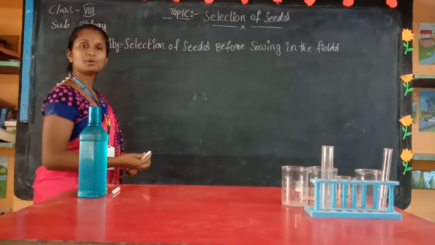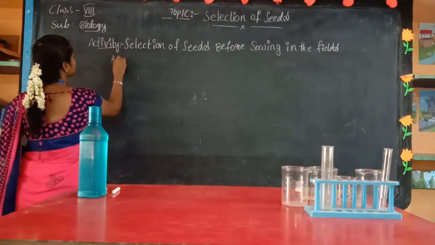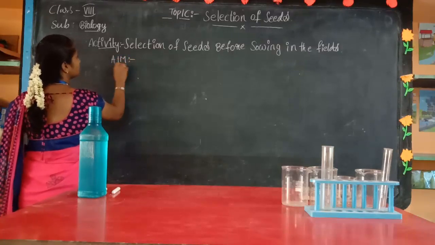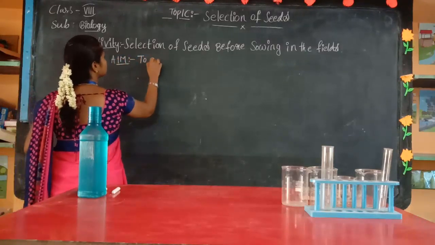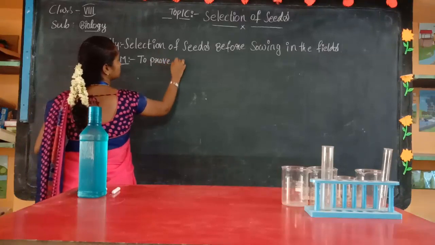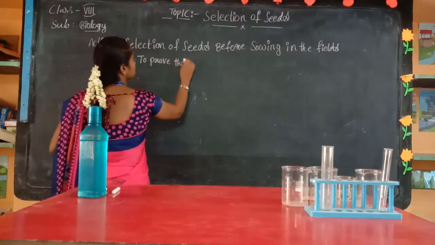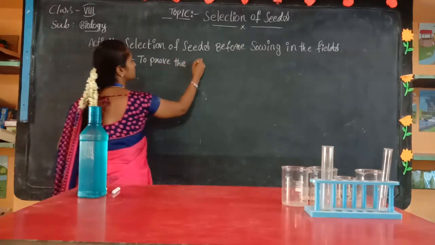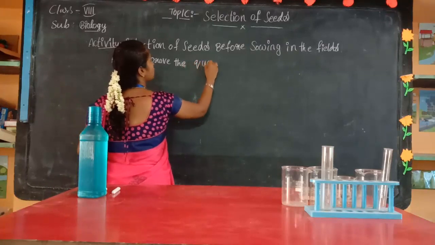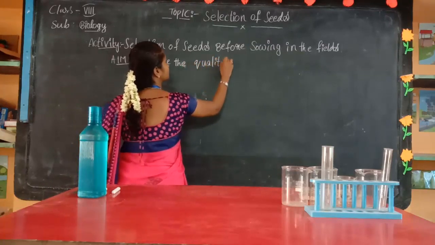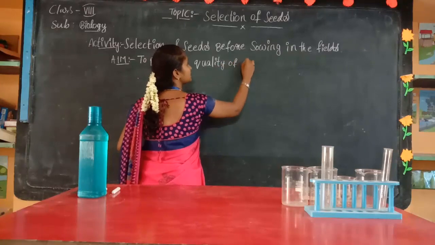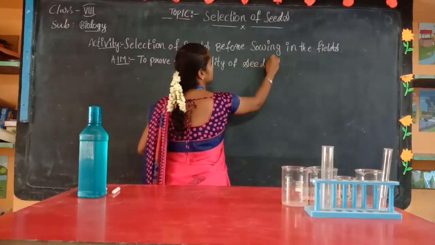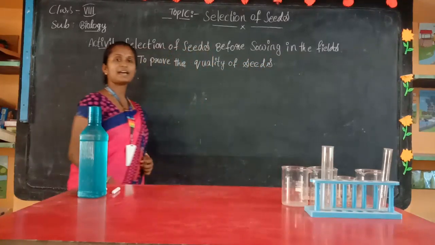And what was the aim of this? Aim: to prove the quality of seeds. Okay, this is the aim of the activity.